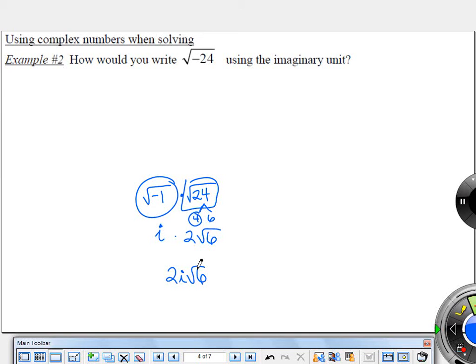They generally write the i in between. My theory is because if you put it at the end, it's hard to tell if it's in the radical or out of the radical. i is very skinny. Okay. Are we okay with this? So now in the quadratic form, if we're using quadratic formula or completing the square, and they said find the real solutions, and we got the negative under the radical, we would stop. But if they just said find all the solutions, when we got the negative under the radical, we would simplify using this method right here. Okay? And so there would be an i in our answer as part of the imaginary number.